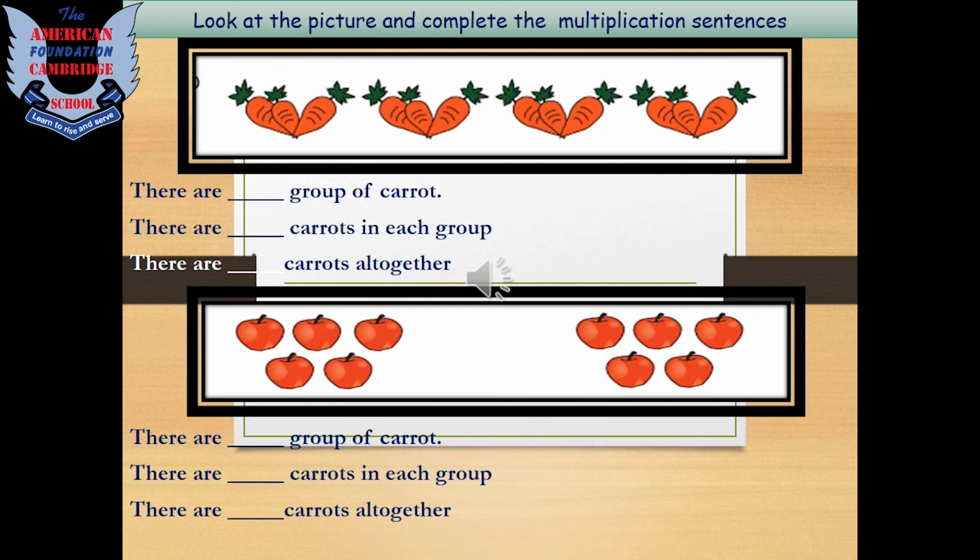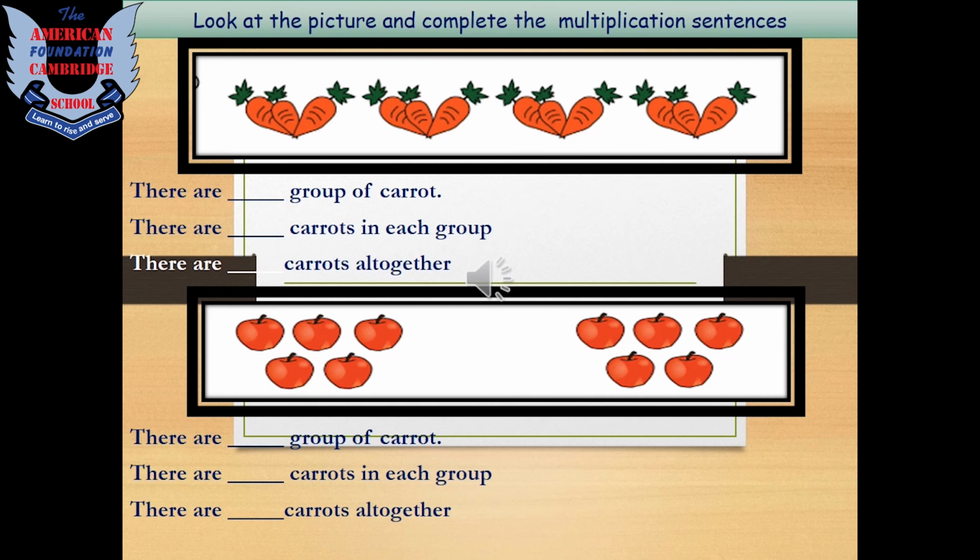Children, look at the picture carefully and complete the multiplication sentences. You need to find out the answers yourself. I am going to explain it to you. There are dash groups of carrots. Children, there are 4 groups of carrots. Then there are dash carrots in each group. There are 3 carrots in each group. Now there are dash carrots altogether. You need to find out how many carrots there are altogether.